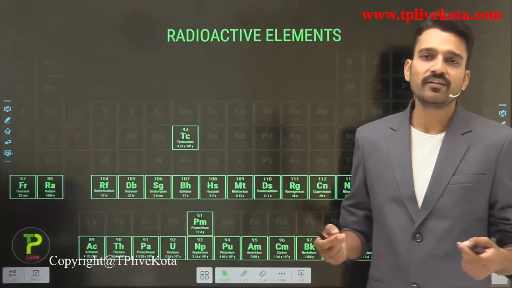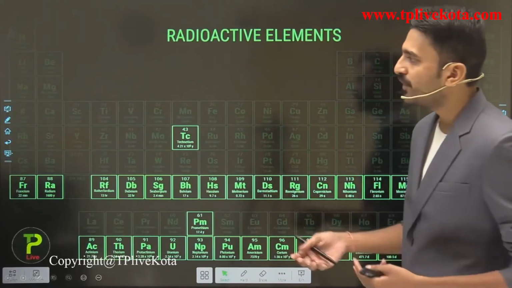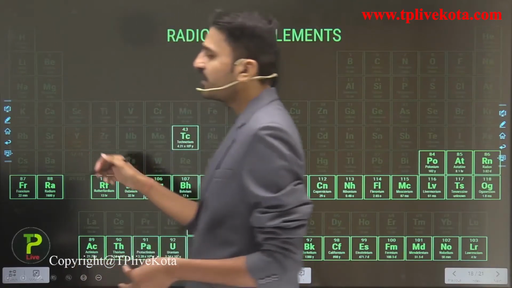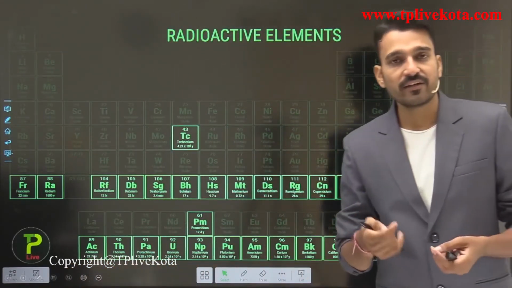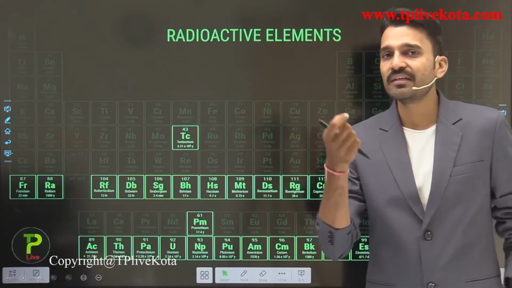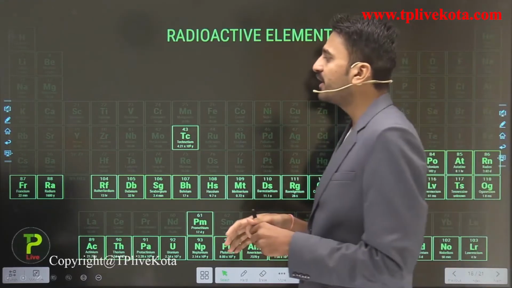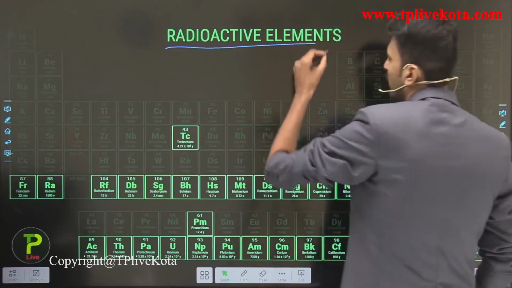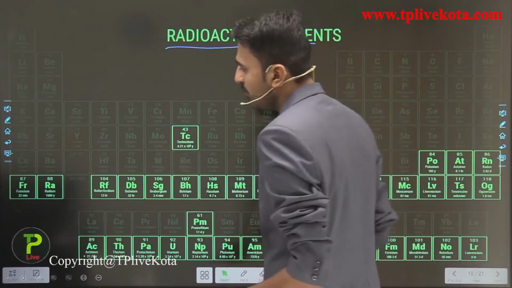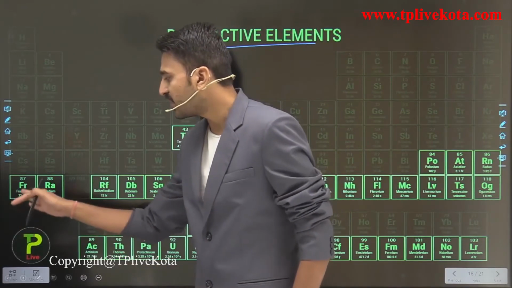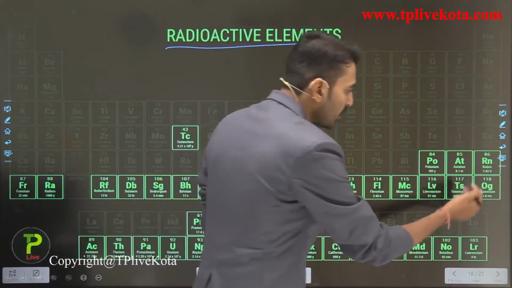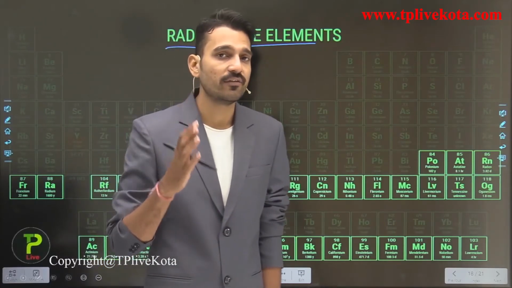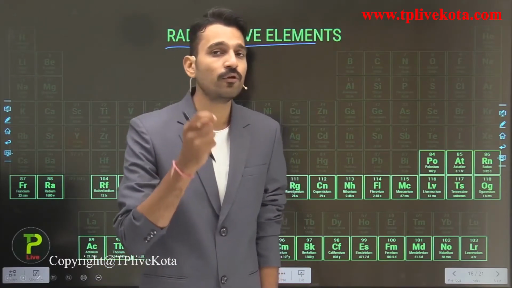You can also see those radioactive elements in the periodic table. You have seen the periodic table earlier in the slides, where we classified the elements on the basis of their reactivity, that is, the metals, non-metals, and metalloids. Here we are classifying the elements on the basis of their radioactivity. So what are the radioactive elements? That is technetium, and the 7th period elements, starting from francium and ending at oganesson. These all elements are radioactive elements. They give out harmful radiations.